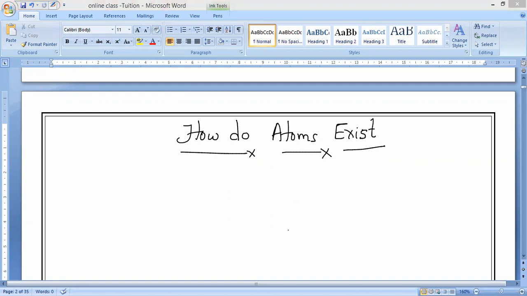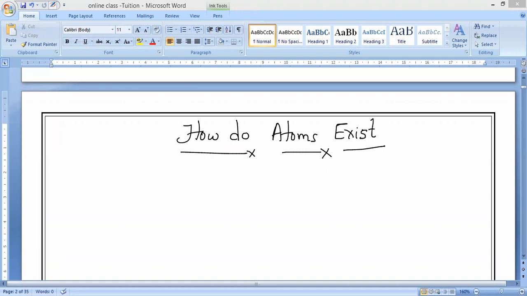So how do atoms exist means, try to understand very carefully. If you take very few atoms in the periodic table. Actually, how many elements do we have presently? 118 elements are there. So if you observe, most of the elements are chemically very reactive. They do not exist in the free state. Free state of single atom. A single atom cannot exist. Okay, guys?